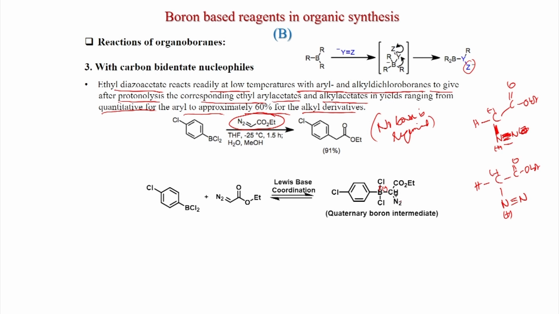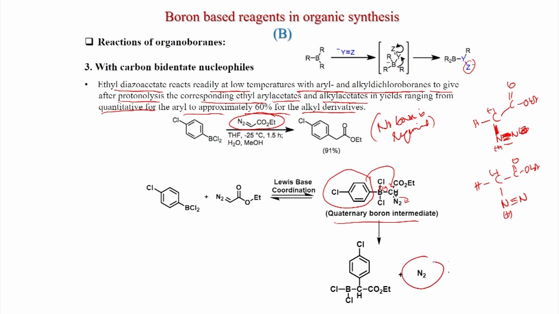So first this intermediate will form, and because nitrogen is a very facile leaving group, this migration will be very facile. This group will migrate to here and the nitrogen will eliminate, because nitrogen is a gas. So this process is very fast.